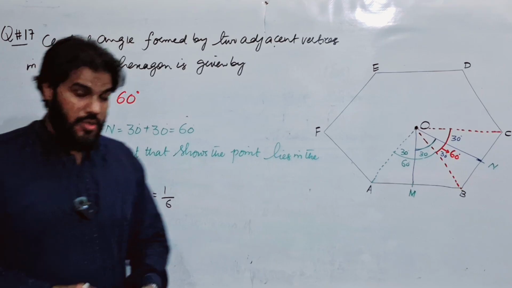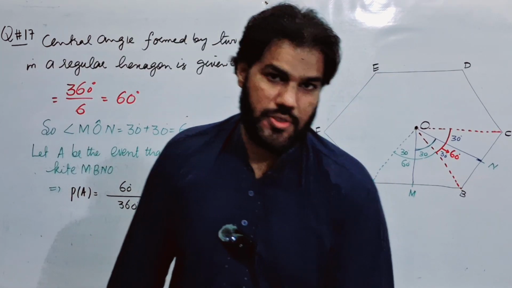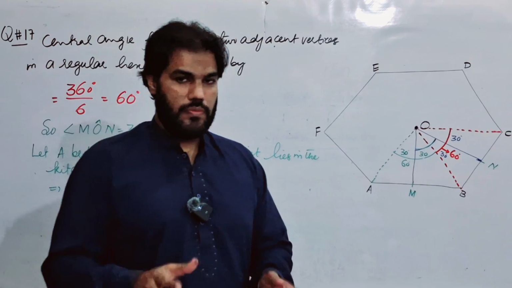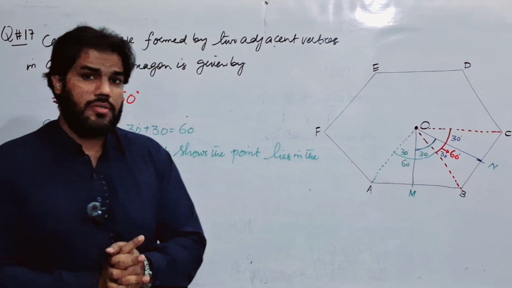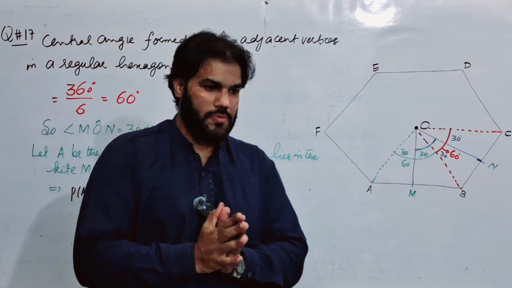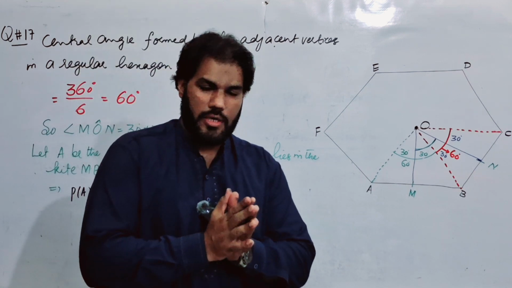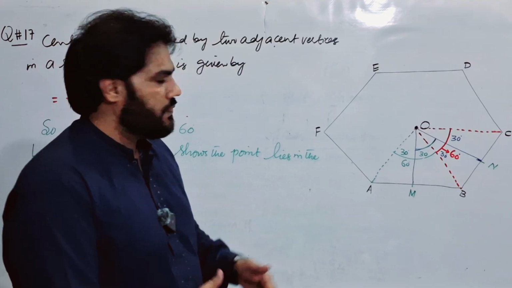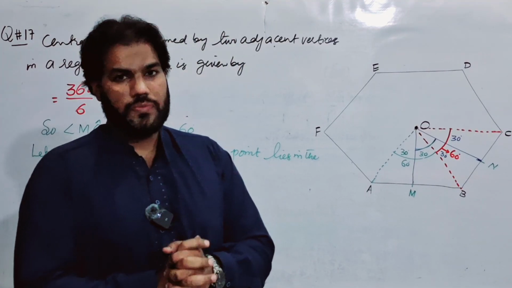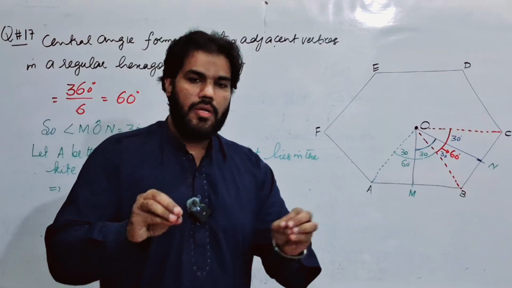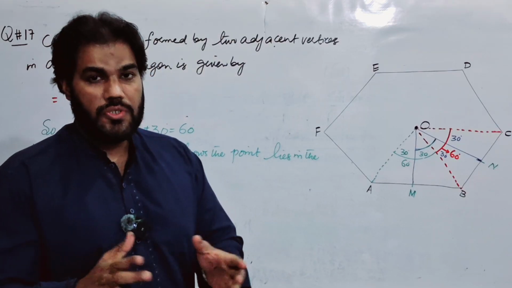So there is only one chance out of 6 that your point lies in this kite region. So this is the method in the case when your outcomes are uncountable and you have figures that involve angles, to find the probability that some point lies in some region. So I hope today's lecture is very beneficial for you.